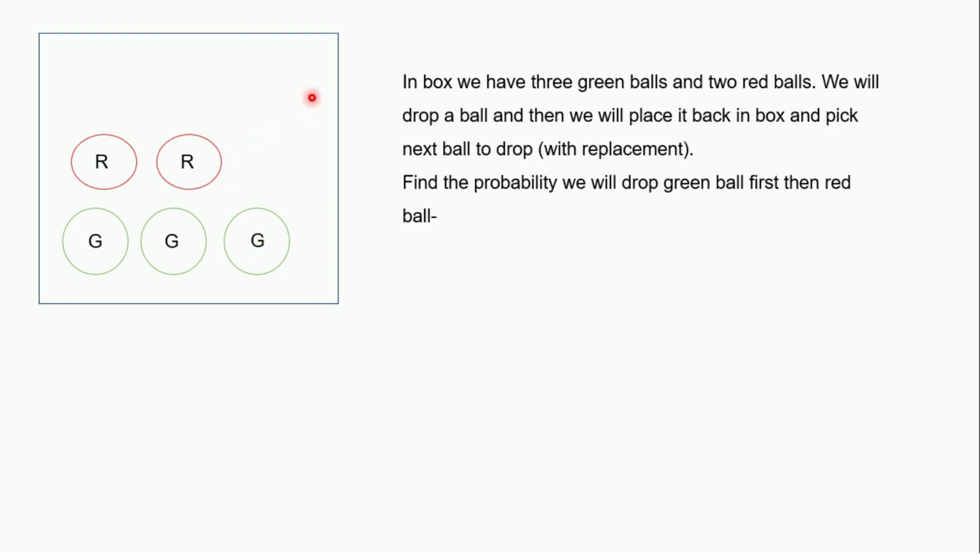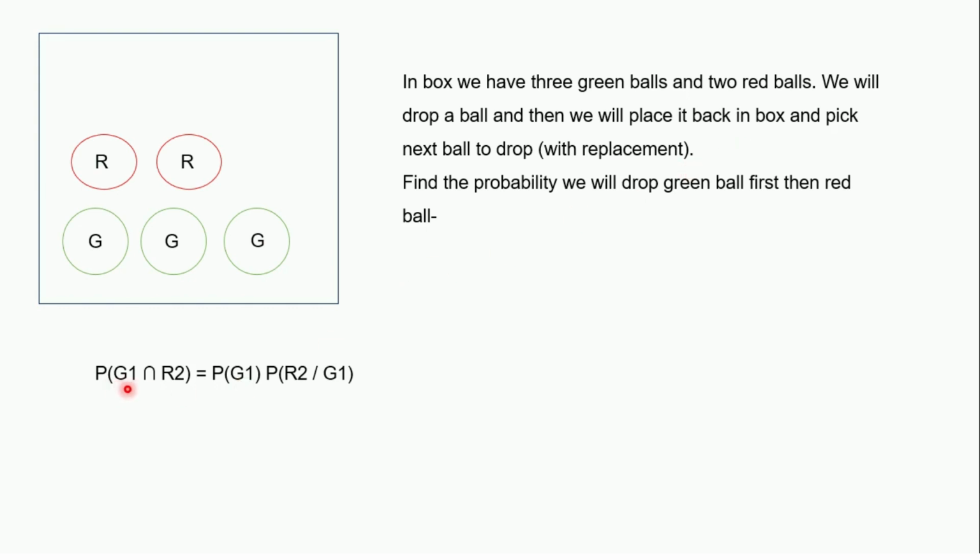If we drop the ball and throw it away, then the events become dependent. But the keyword with replacement makes these events independent, because initially the sample space size is 5, and when we perform the first drop, meaning we drop this ball and put it back, the sample space size becomes 5 again. Therefore the next drop is not going to be affected by the first drop. That's why these events are independent. So we can write it like this.